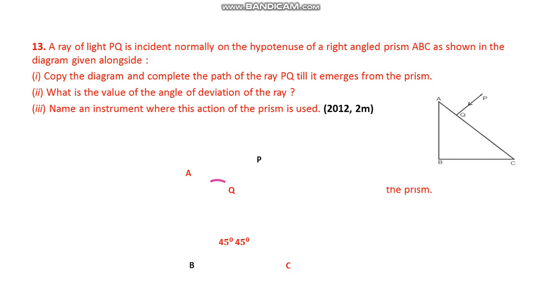Next, what is the value of the angle of deviation of the ray? Next, name an instrument where this action of the prism is used. See what happens here.